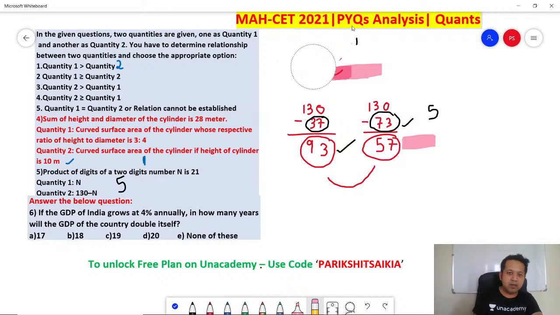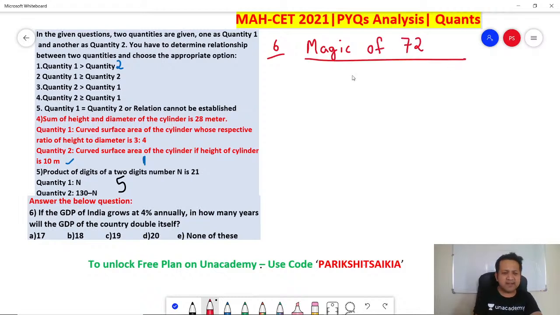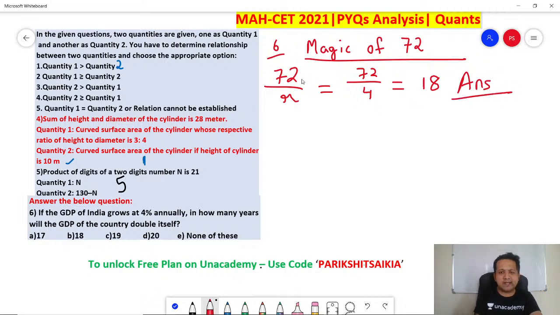If the GDP of India grows annually at 4%, in how many years will the GDP of the country double itself? Now this is based on a very interesting thing, which is called the magic of 72. What does it mean? The answer is very simple. It is 72 divided by r. So what is r here? R is 4. 72 divided by 4 is 18. Answer is 18.